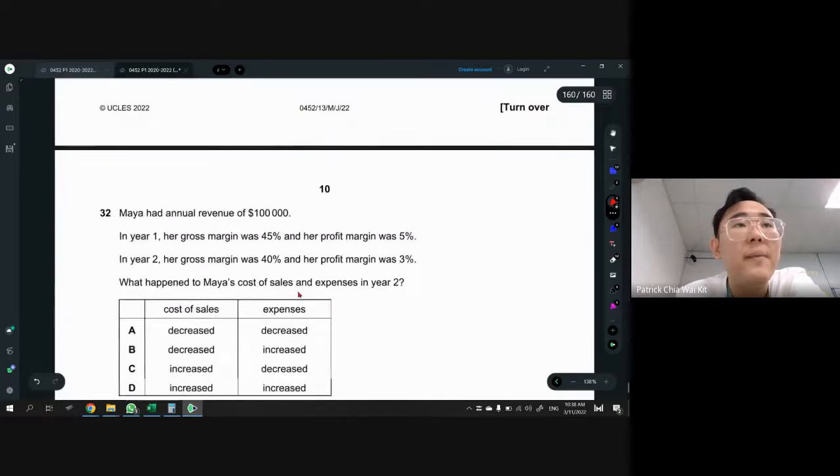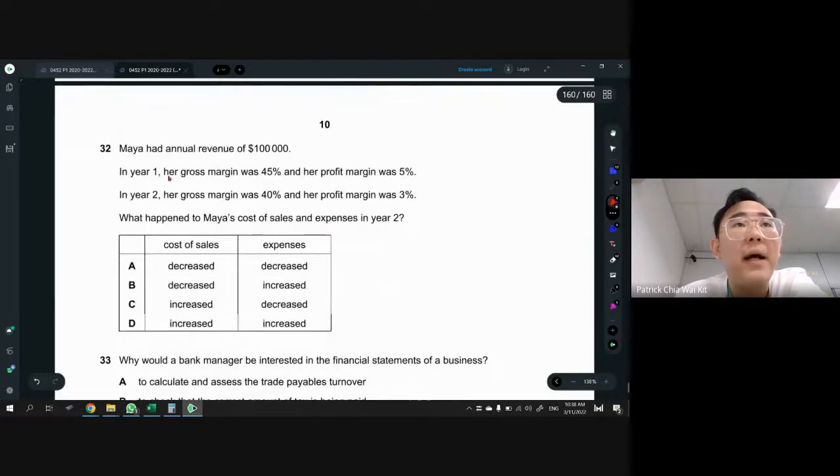No, it's A. Okay, so now we have Maya annual revenue is 100,000, gross margin 45, profit margin this thing, and then what happened to Maya cost of sales and expenses in year 2. Okay, so by just comparing with the gross margin, first is 45, second year is 40%. So the gross margin dropped. If gross margin drops, there's only two reasons. It's either your sales drop or your cost got higher, right? In this case, when your cost goes higher, you earn less. So cost of sales must have increased. Answer is C or D.